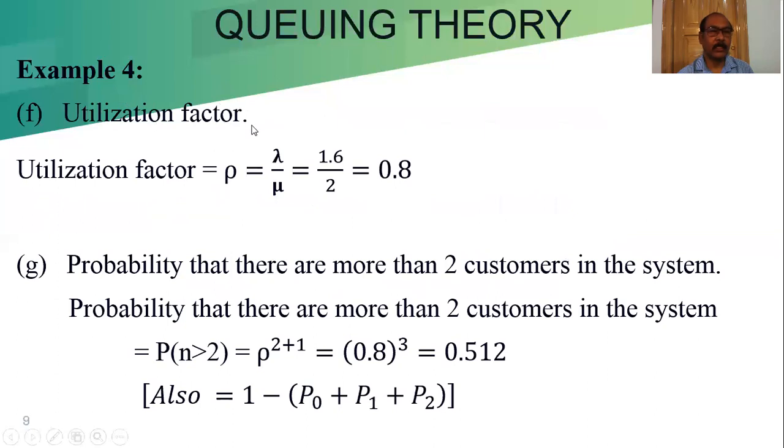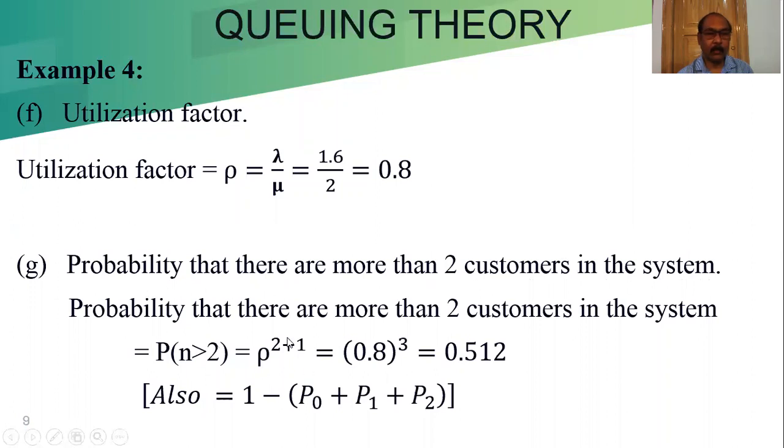Question A. Utilization factor, that we already calculated. Rho equal to lambda by mu is equal to 1.6 by 2 is 0.8. Probability that there are more than 2 customers in the system.